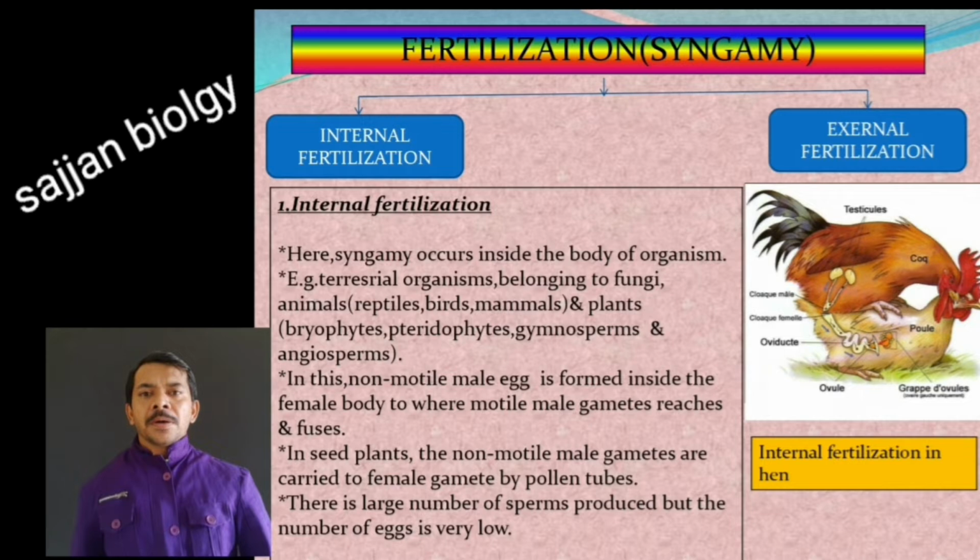During sperm ejection a large number of male gametes are produced to achieve fertilization.